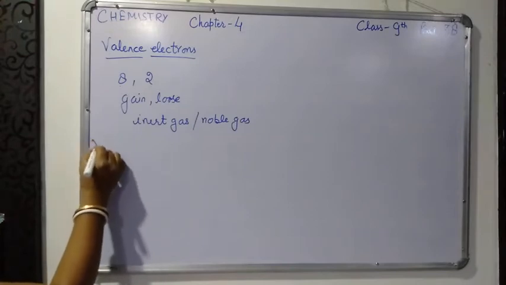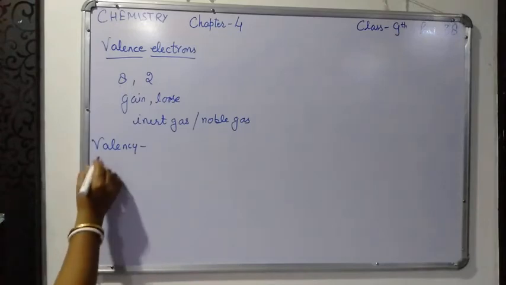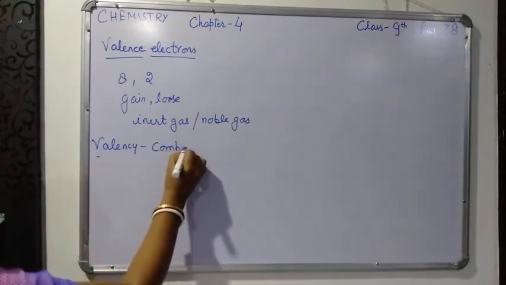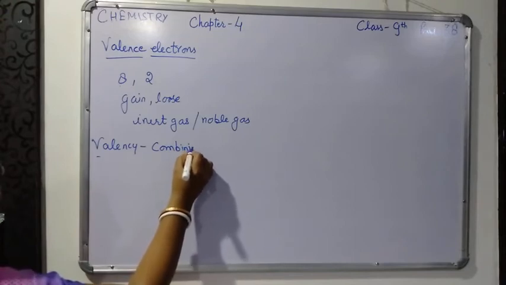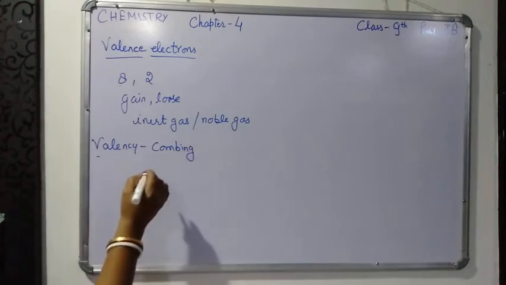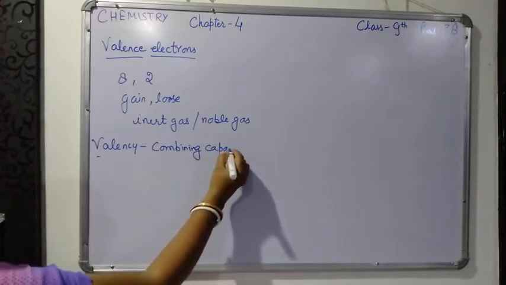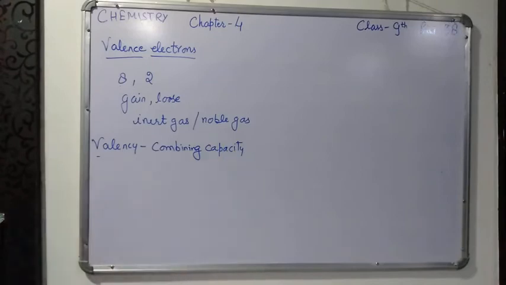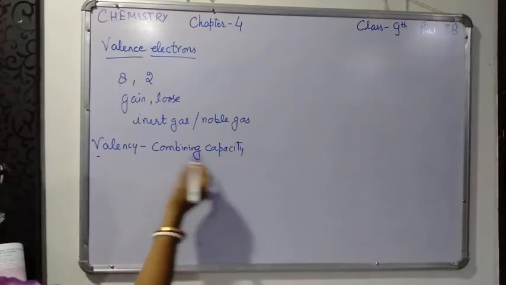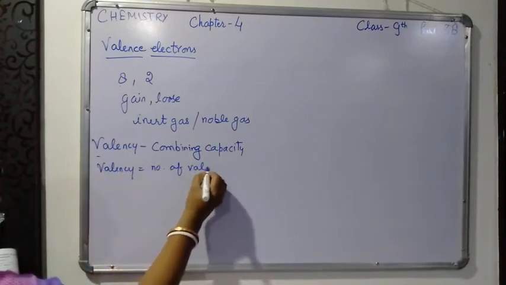Now the next term is valency. Valency is the combining capacity of an element. So valency of an element is the combining capacity of that element with other elements, and it is equal to the number of electrons that take part in chemical reaction. Valency is equal to the number of valence electrons.